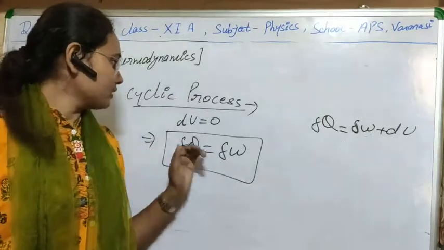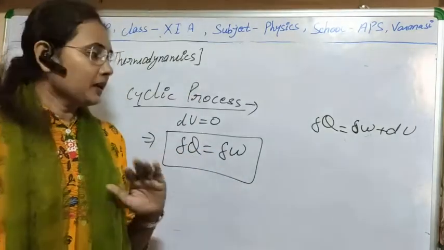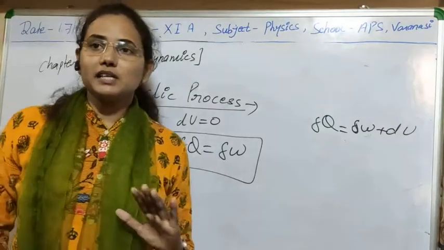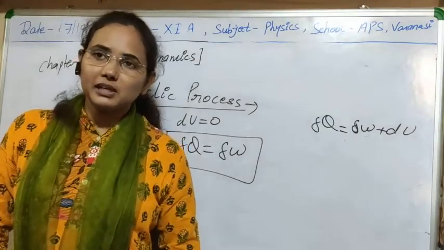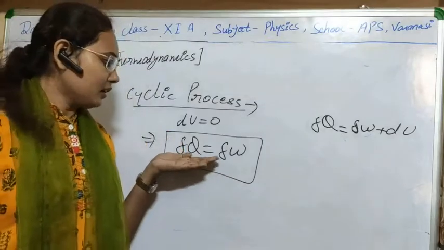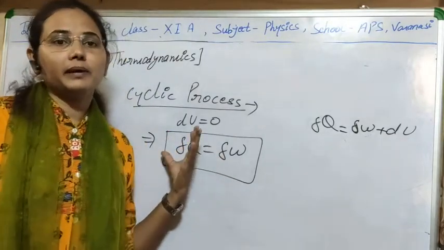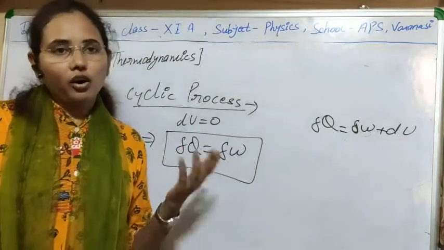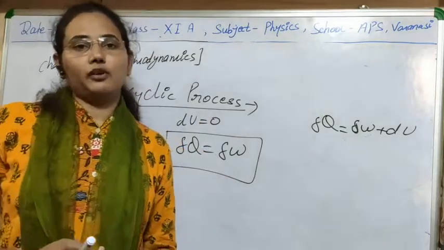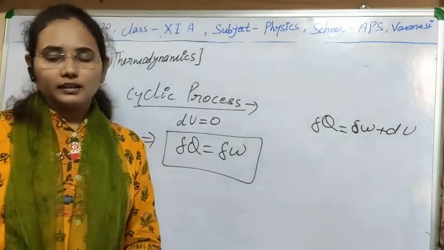So I think the cyclic process is clear to you. There is no change in temperature, there is no change in internal energy. Only the heat energy is used to do some work or get some work from the system. Clear?